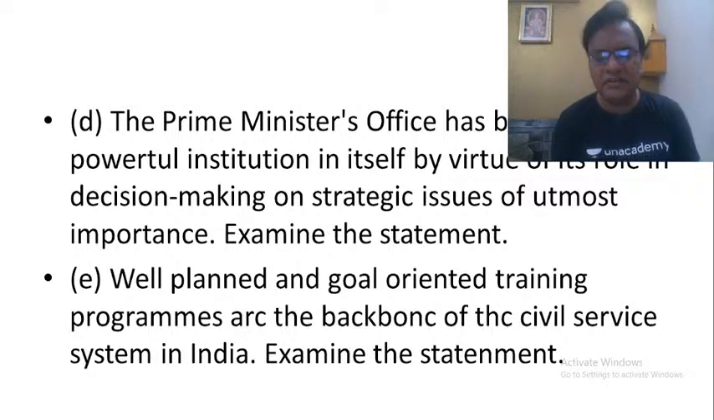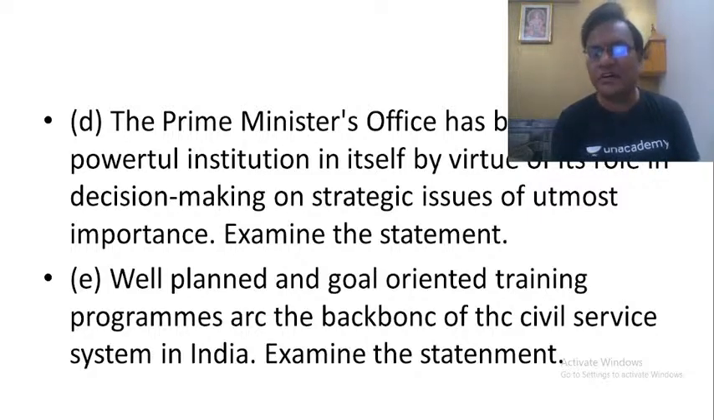And what is the solution? Let there be a strong PMO, but it remains in the background only. It should remain the back office of the Prime Minister only. That is what you have to write here. Go to the next question then.